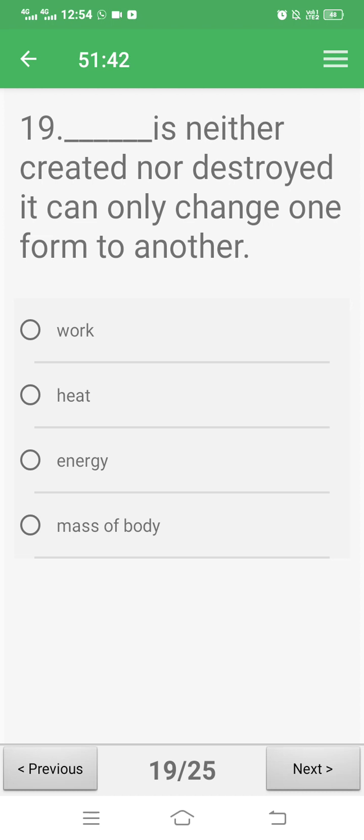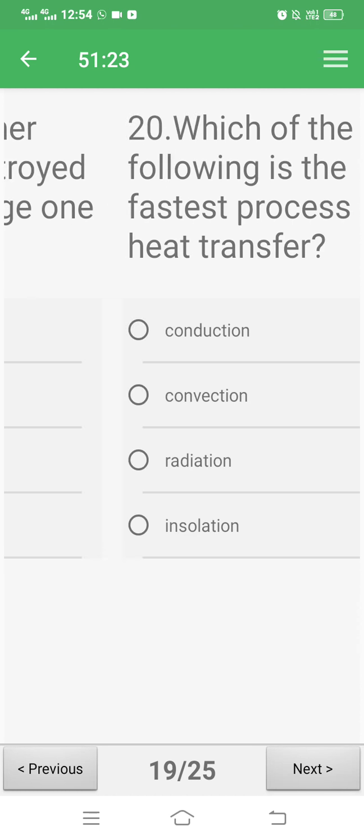Question 90, dash dash is neither created nor destroyed, it can only change from one form to another. Work, heat, energy, mass of body. Question 90, correct answer is C, energy. Energy is neither created nor destroyed.